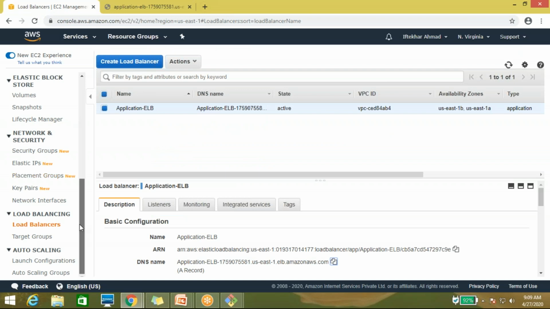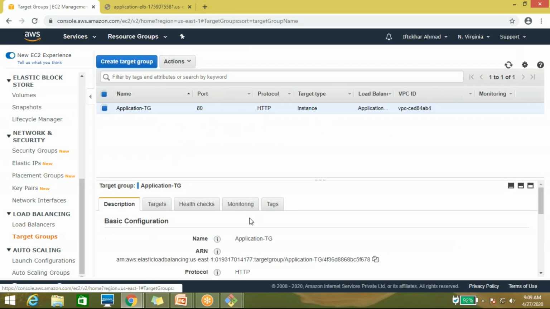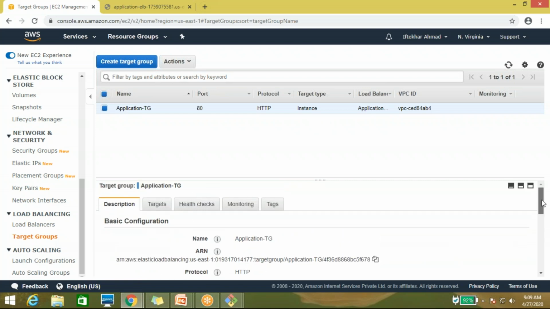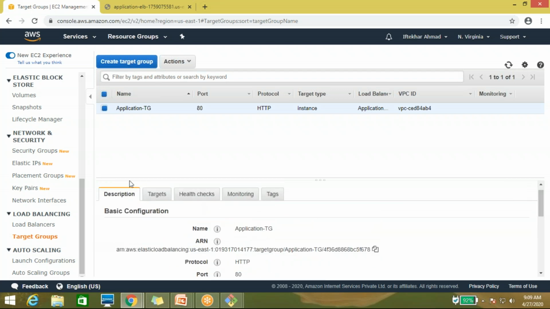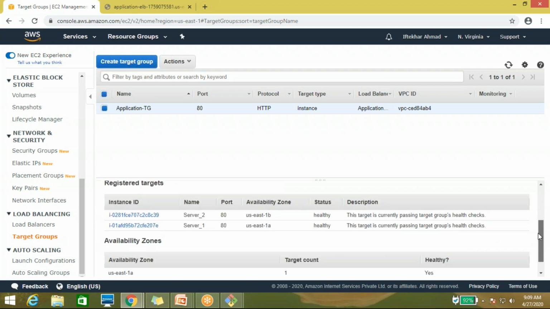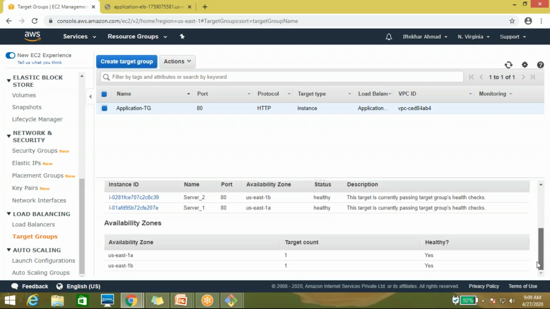Not accessible. Okay, not accessible. Subnets 1A, 1B.